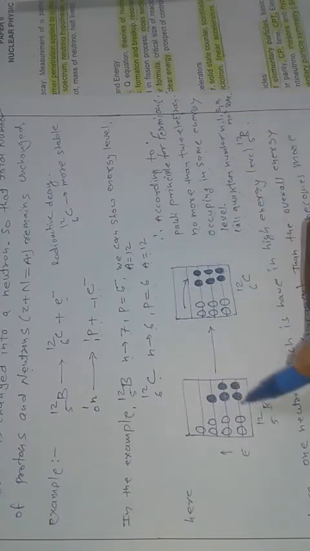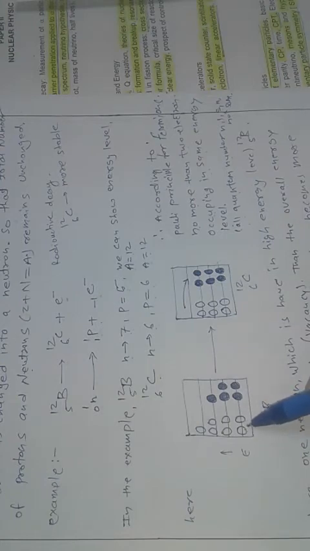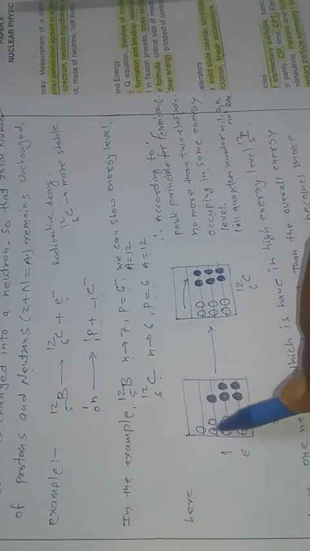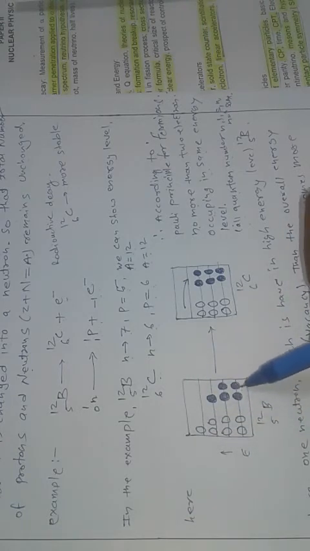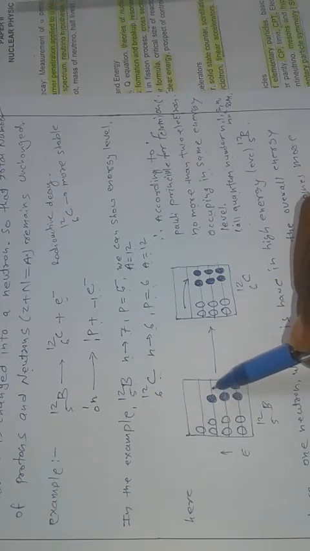So we arrange the neutrons and protons in energy levels. Here, 2 neutrons of boron-12 are in the first energy level, 2 neutrons in the second energy level, and 2 neutrons in the fourth energy level. For these 2 neutrons not all the quantum numbers are the same, and the highest energetic neutron is in the fourth energy level, and the protons are arranged similarly, and here there is a vacancy in the place of a proton.